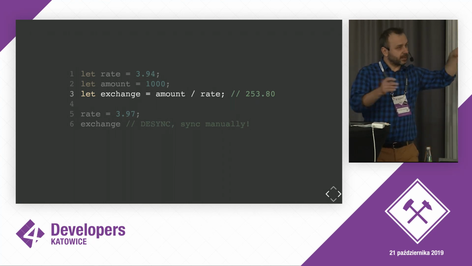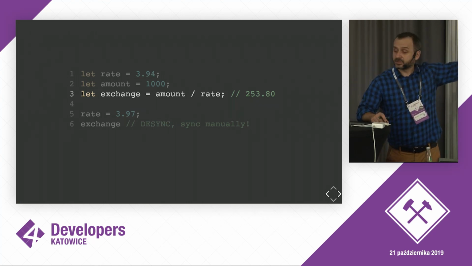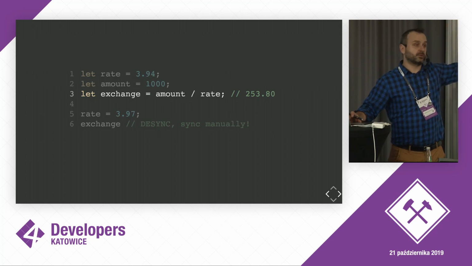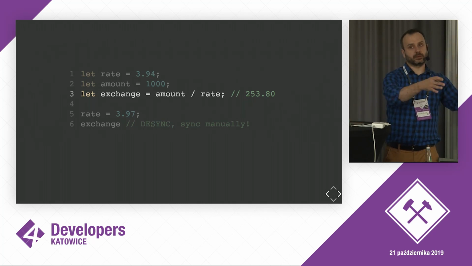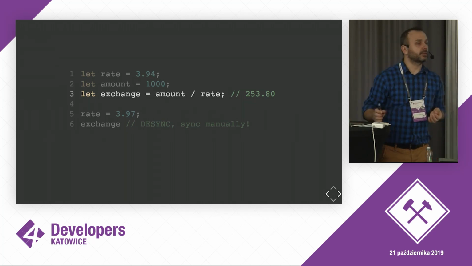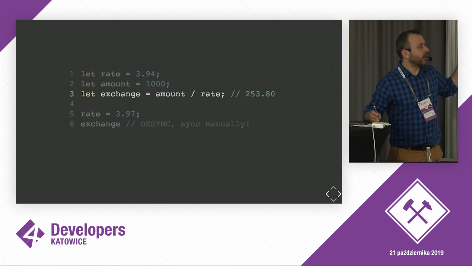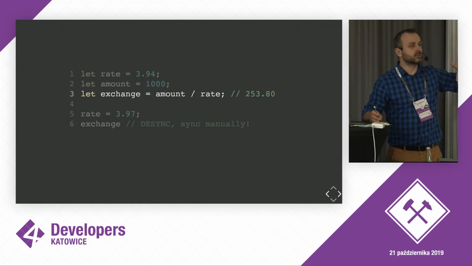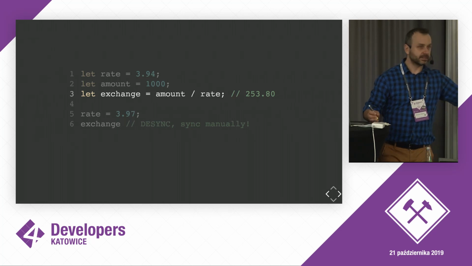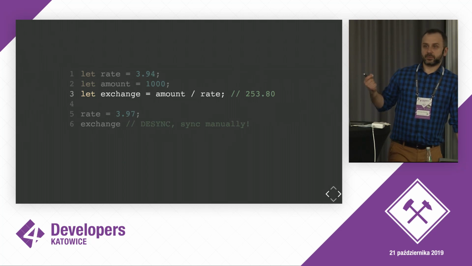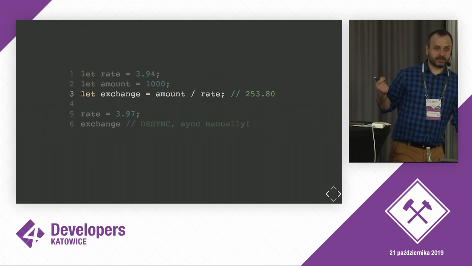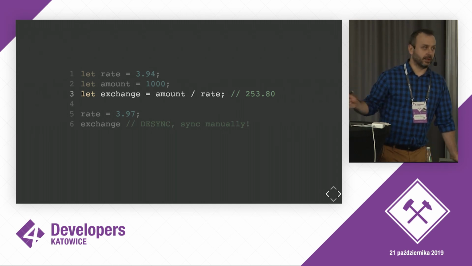Whether we call it function type or something else, yes, but this is a function because it accepts 2 parameters that do change, right? And exchange should always reflect the relation between them, right? So formally, we say that there is an invariant in this code that says that exchange should always reflect amount divided by rate. The problem with current programming languages is that there is no native support for invariants unless we have a native reactive approach in a language.